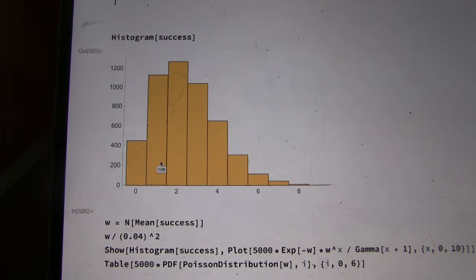We found one tagged fish 1,126 times. Two tagged fish, 1,268. 1,035 times we found 3 fish. 648 times we found 4. 300 times we found 5. 112 times 6. 44 times 7. 10 times 8. And one time even we found 9.